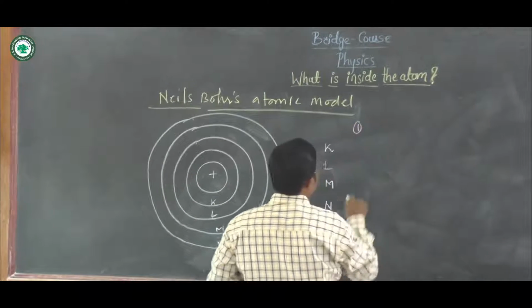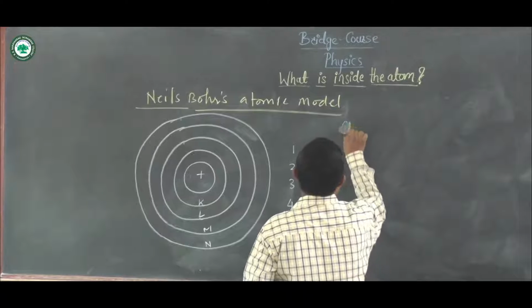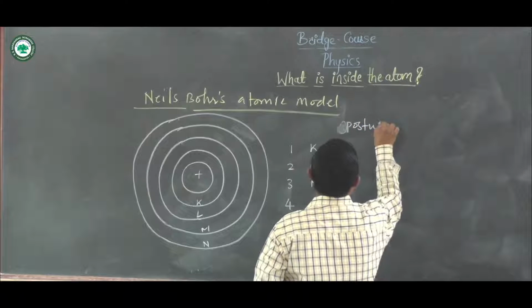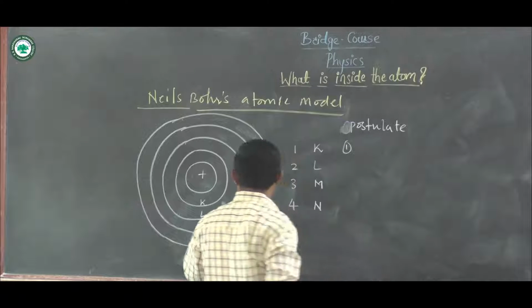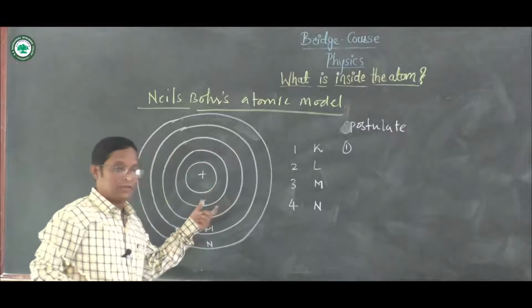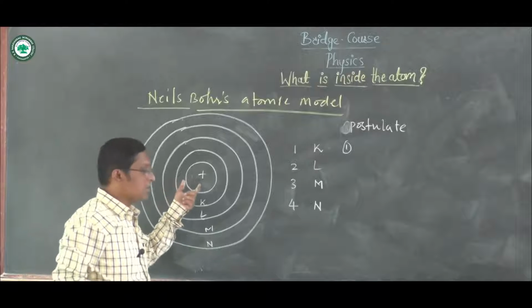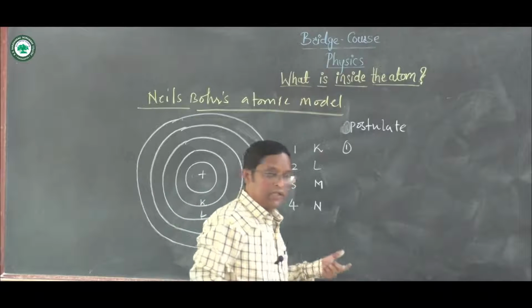The first postulate of Niels Bohr's atomic model is that there are different orbits or shells present around the nucleus, which are nothing but the energy levels.